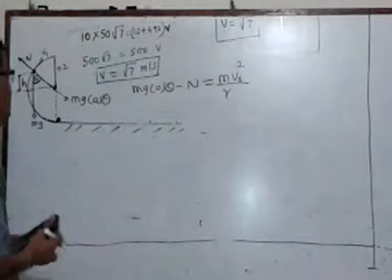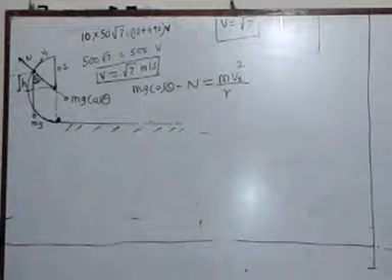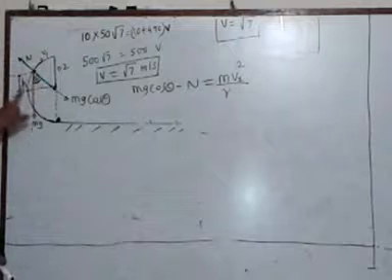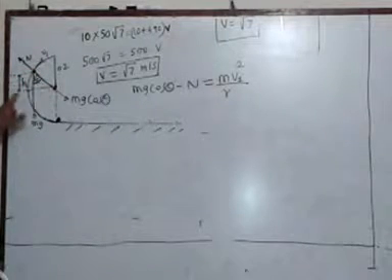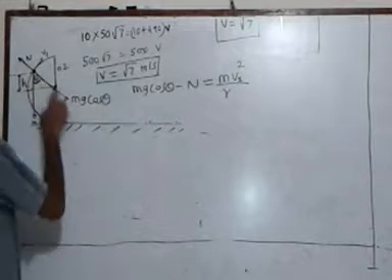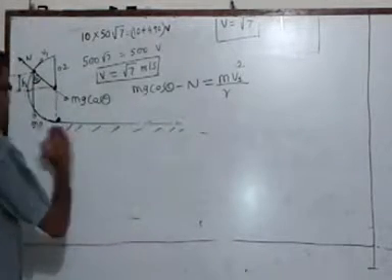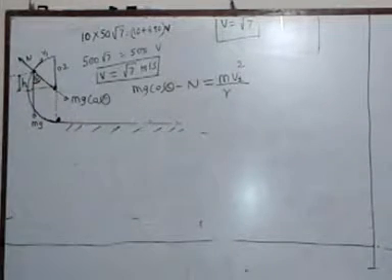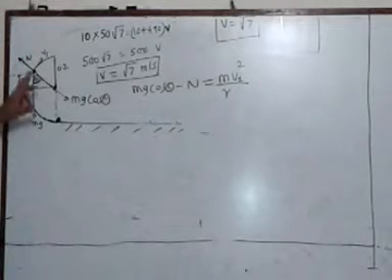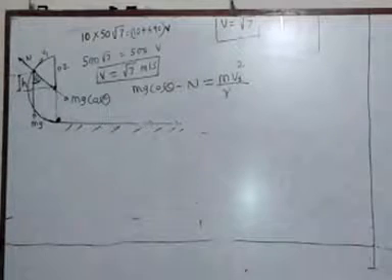In the problem, they are asking us, when will this system lose contact with the semicircular part, and after losing contact, where will it strike the horizontal ramp? Let us first try to find out the value of height h above the center at which the system will lose contact.